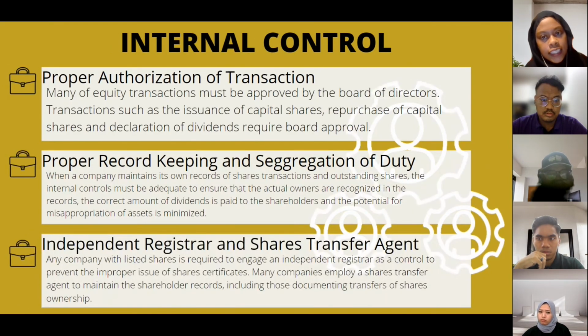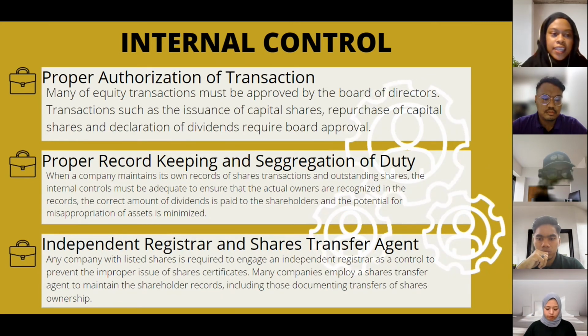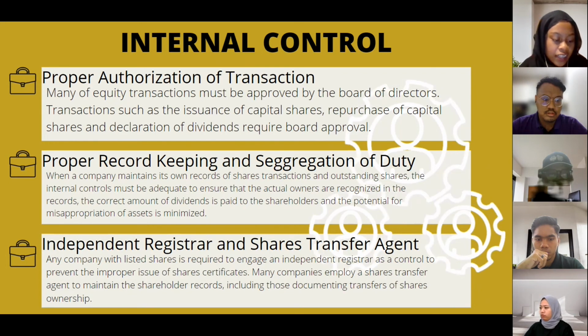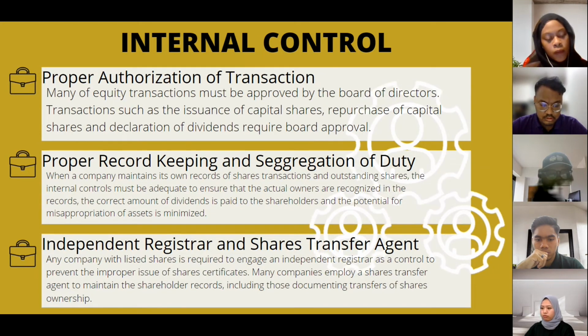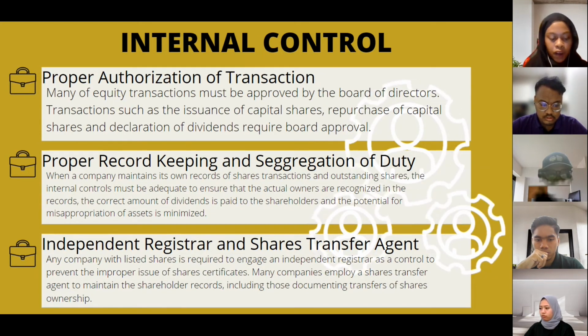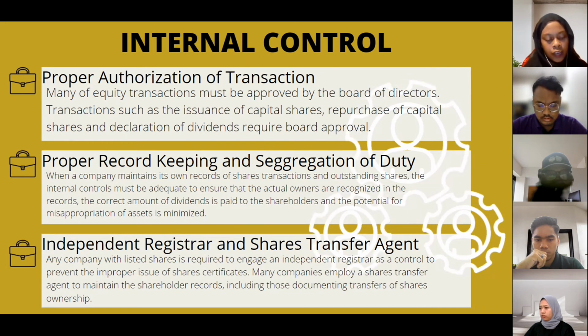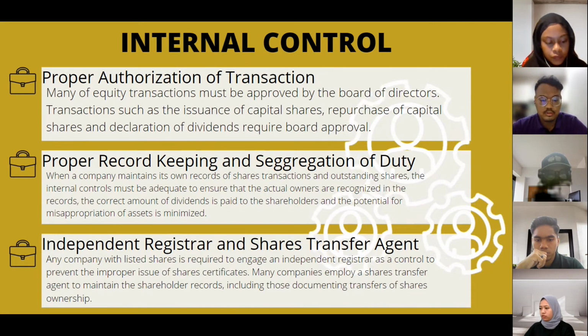Okay. Next is internal control. The first one is proper authorization of transactions. Many equity transactions must be approved by the board of directors. The transactions that need to be approved include issuing share capital, which is how many shares you want to issue, the par value, and the date. Also the repurchase of capital shares, or what we know as share buyback, of the ordinary shares or preferred shares. And the last one is the declaration of dividends.